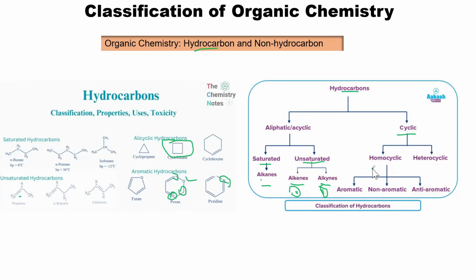So the homocyclic is divided into three. We have aromatic, we have non-aromatic, and we have anti-aromatic. So these are basically the 3 classifications of homocyclic compounds.